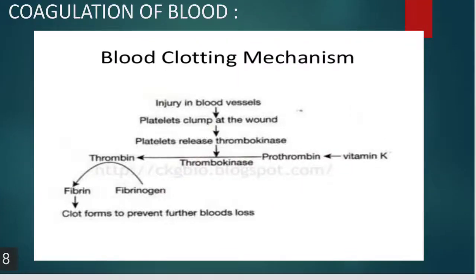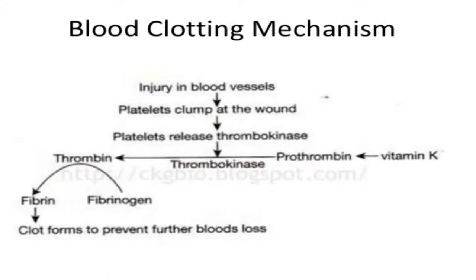Let us now see how blood clotting takes place. Whenever we have a cut or a wound, we observe that the blood flows for a few seconds and then it stops. A yellow colored clot is formed, which is called serum. Now coagulation of blood takes place. In blood clotting, platelets are responsible. These platelets accumulate and clump at the point of injury and they secrete an enzyme called